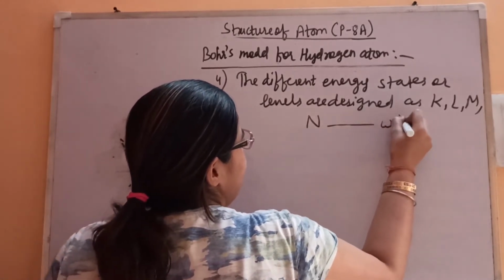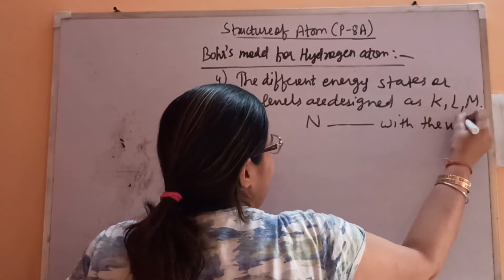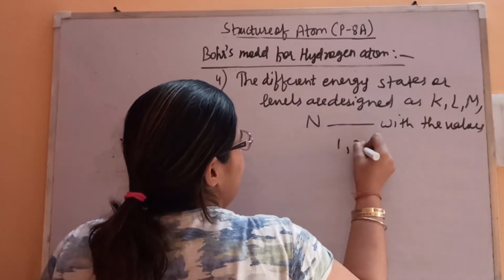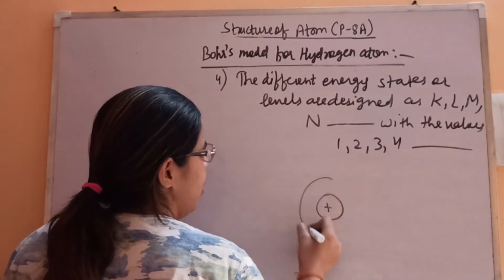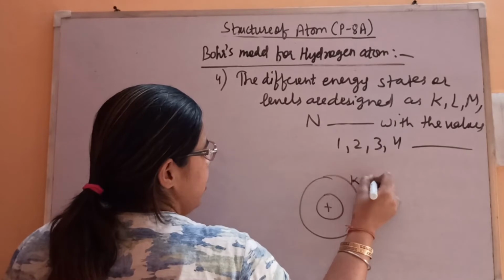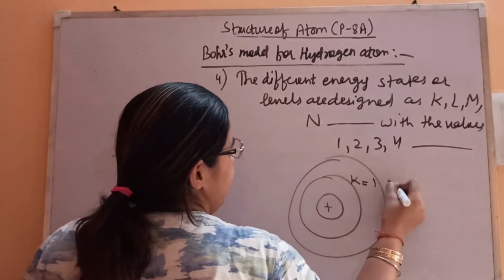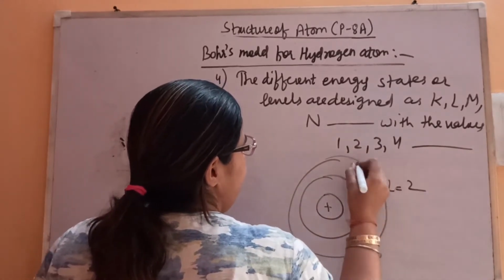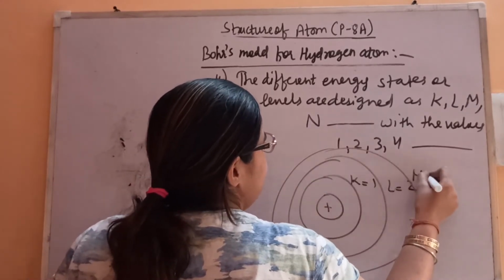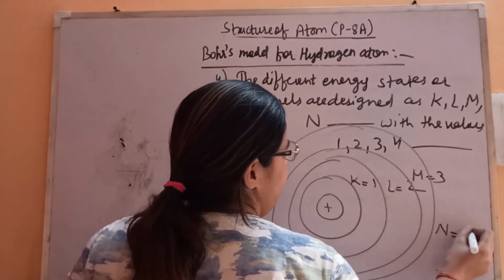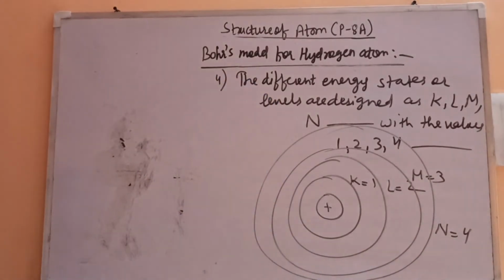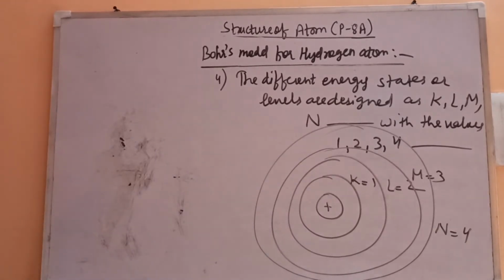With the values 1, 2, 3, 4 and so on. So say this is the nucleus, this is the first shell, K is equal to 1, second shell, L is equal to 2, then third shell, M is equal to 3, then fourth shell, N is equal to 4. So these are the energy levels. Fine. Let's see the fifth one.